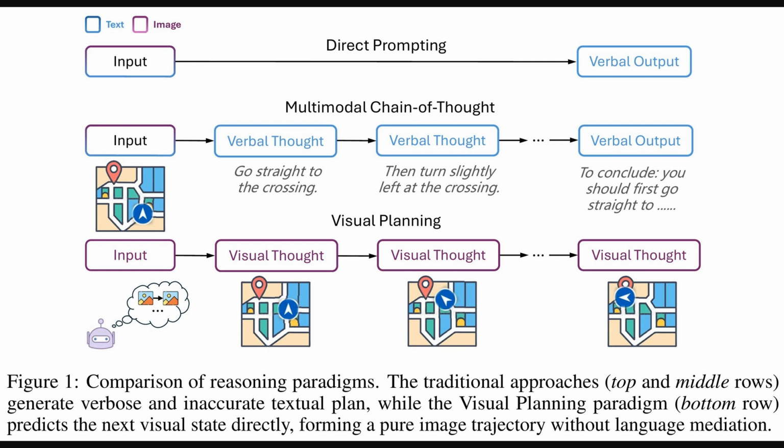Alright, so to better understand what they mean by visual planning, let's look at Figure 1. This figure really clarifies the core idea by comparing different reasoning paradigms. The top and middle rows show traditional language-mediated approaches, like direct prompting or multimodal chain of thought. Here, the AI uses text, verbal thoughts, to plan, even with visual input. But the bottom row, that's the visual planning paradigm. With this approach, an initial image leads to a sequence of visual thoughts, essentially predicted future images forming the plan, entirely without intermediate text. The planning stays completely in the visual domain.